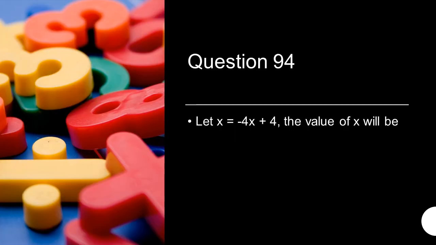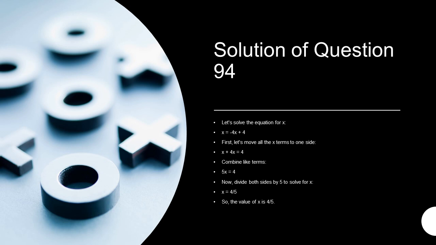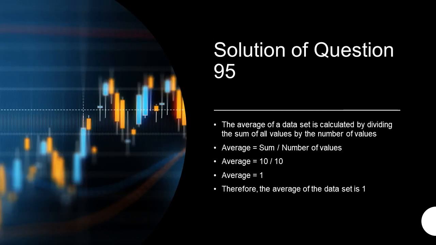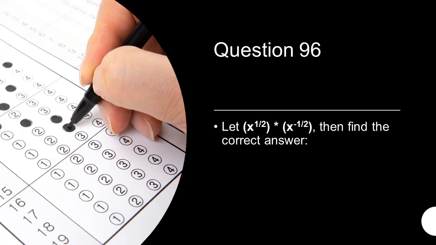Let x is equal to minus 4x plus 4. The value of x will be 4 over 5. You can see the detailed solution on this slide by pausing the video. If the sum of all 10 values in the data set is 10, then what will be the average? 1. Here is the solution of this question.